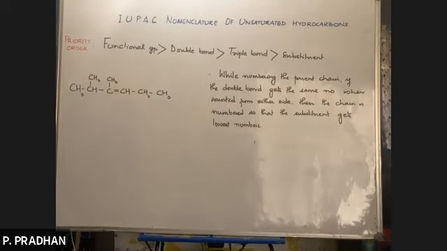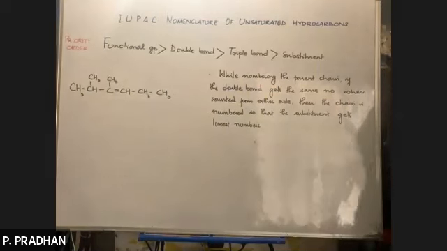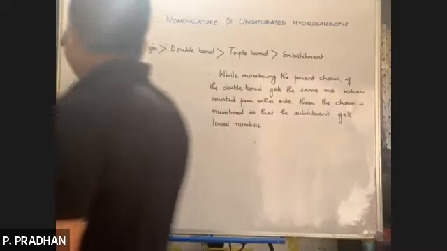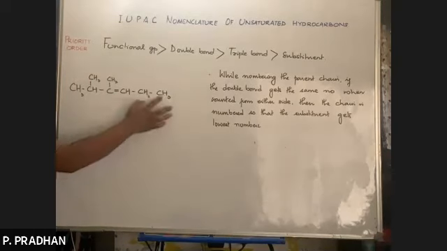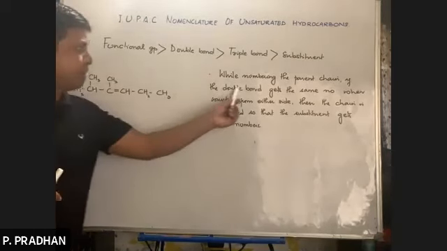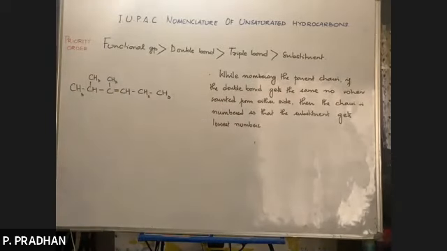Okay, fine. So here also we are applying the lowest sum rule. Right? In simple words, again we are applying the lowest sum rule. So what does this mean now? The double bond, I think if counted from this end, will start at number 3. If counted from this end, then also the double bond starts at number 3. The double bond gets the same number when counted from either side. So in such cases, what will you do? You will start numbering from that end.